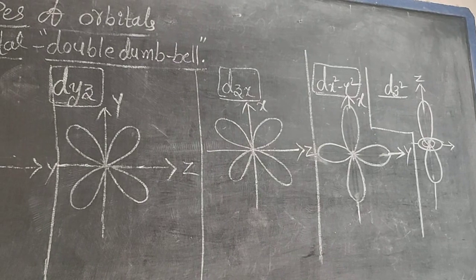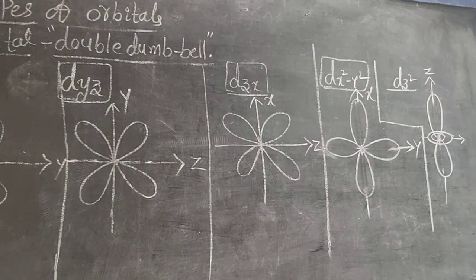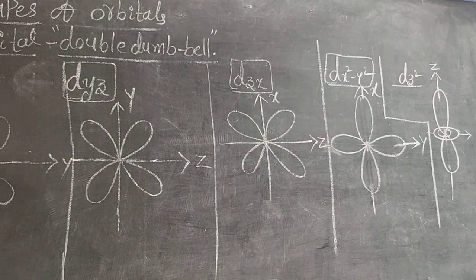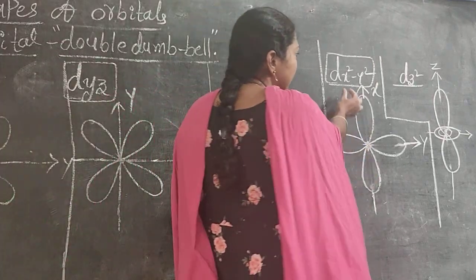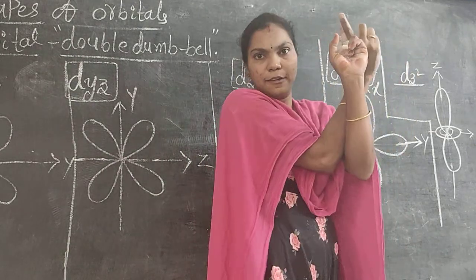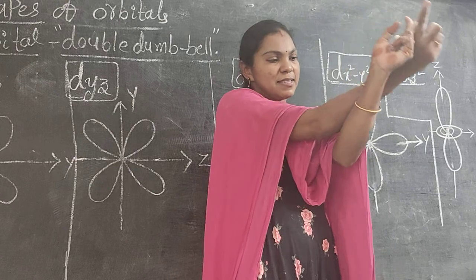See carefully. dx square y square is nothing but x double orientation. Upon the x axis, there is a double orientation like that. The double dumbbell shape is like that.